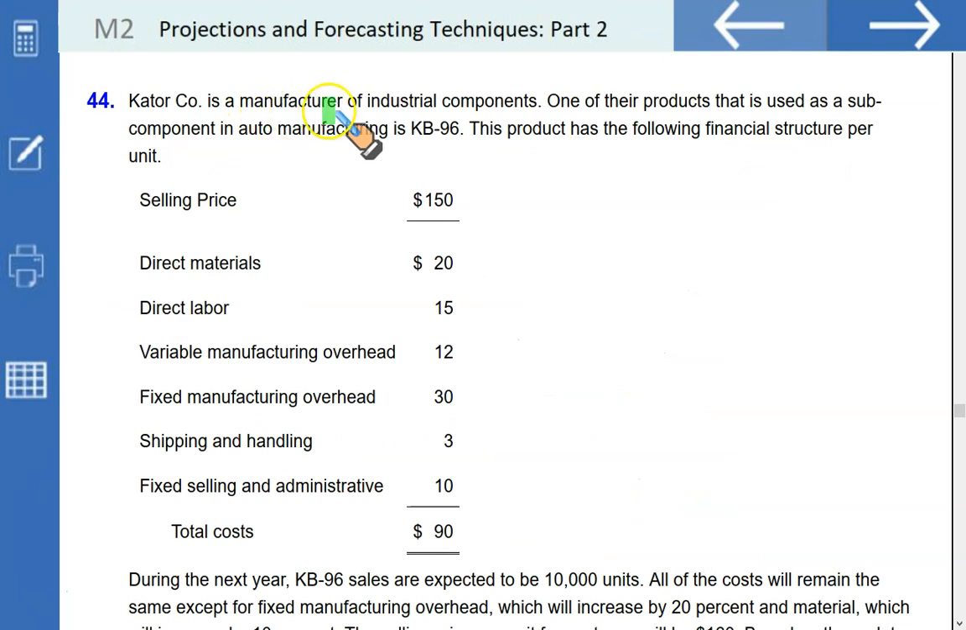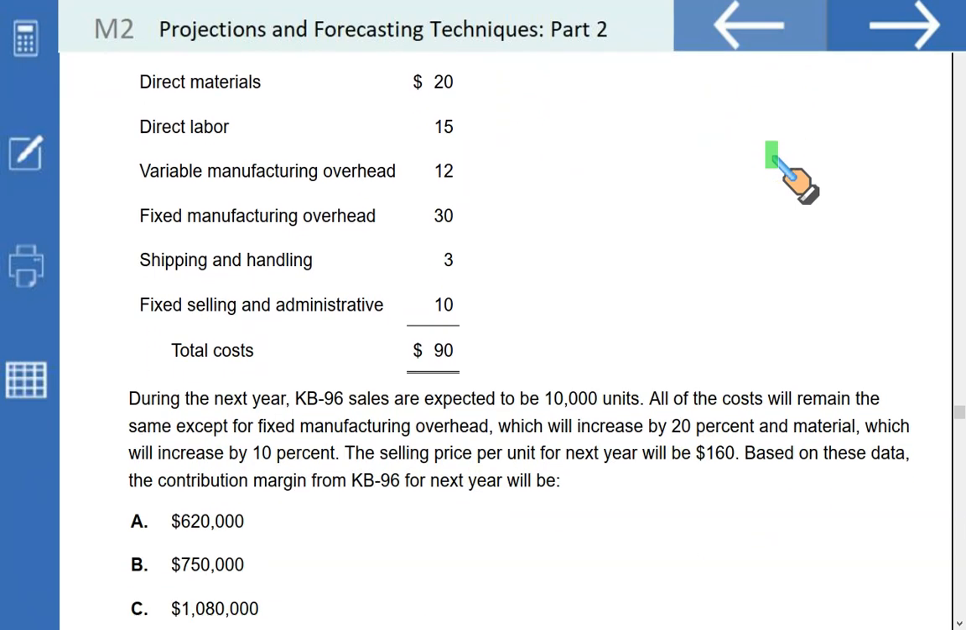Caterpillar Company is a manufacturer of industrial components. One of their products that is used as a subcomponent in auto manufacturing is KB96. This is the detail. This product has the following financial structure per unit. What are we required to do?